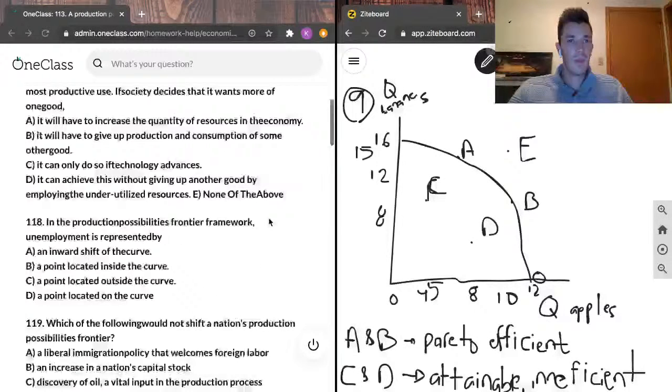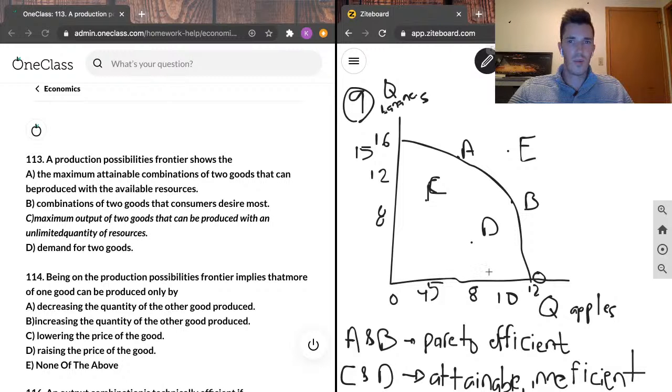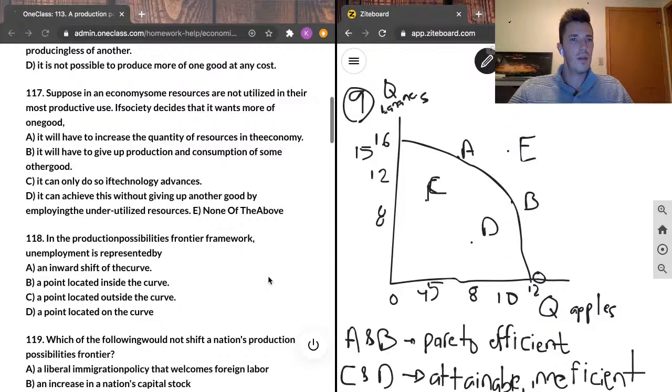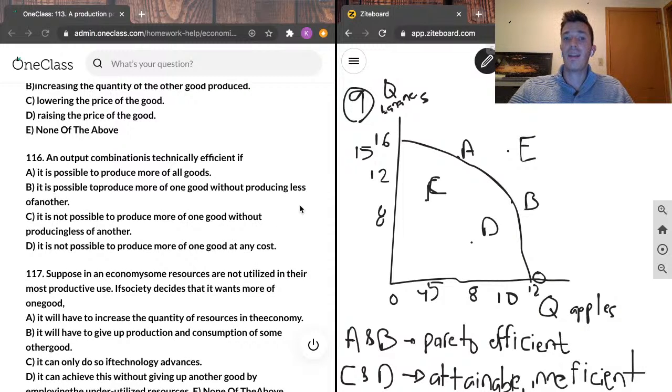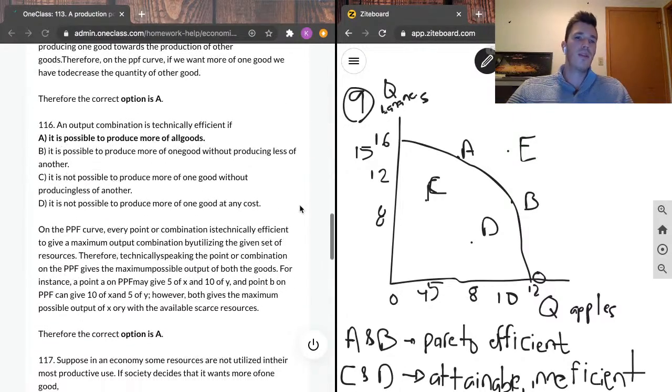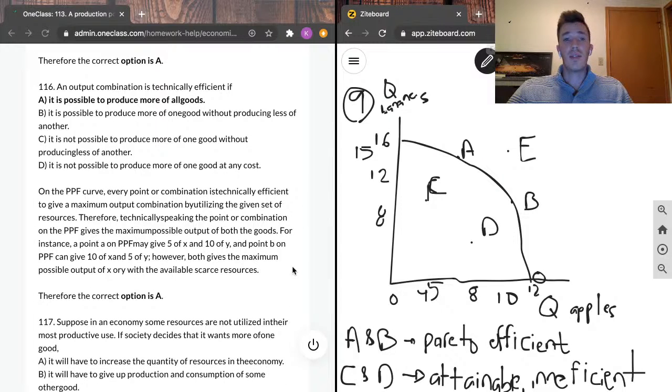I'm probably not going to go through all of these because I feel like I explained the major concept already, but 116: an output combination is technically efficient if A, it is possible to produce more of all goods, B, it is possible to produce more of one good without producing less of another, C, it is not possible to produce more of one good without producing less of another, or D, it is not possible to produce more of any good at any cost. And what our junior tutor has written here is that the correct answer is A, it is possible to produce more of all goods.